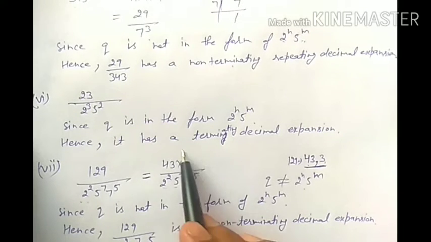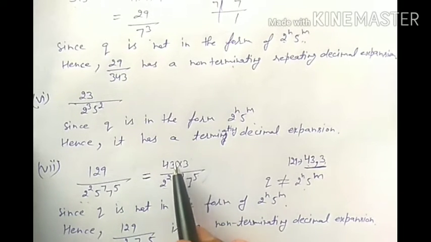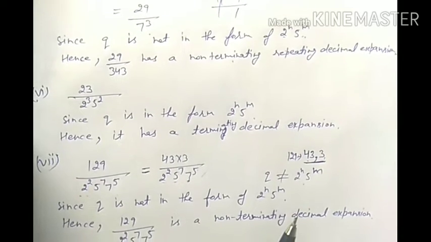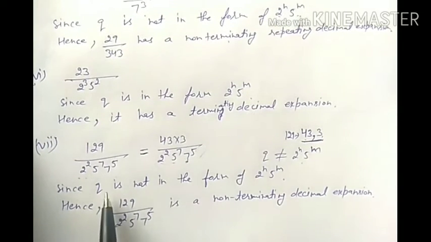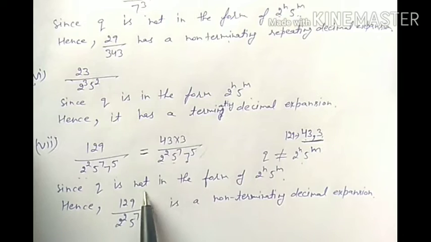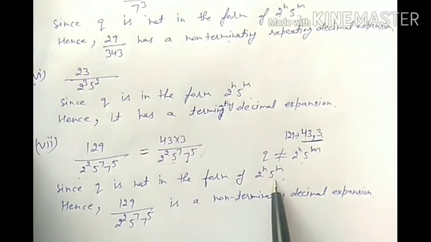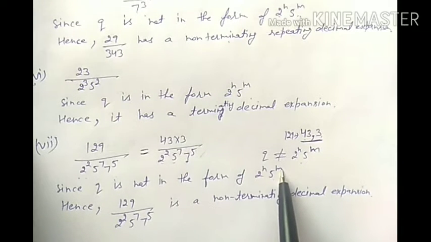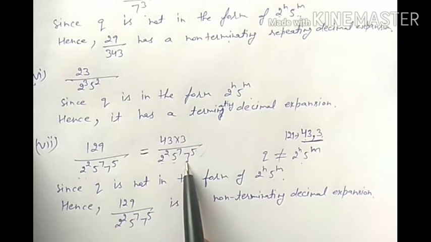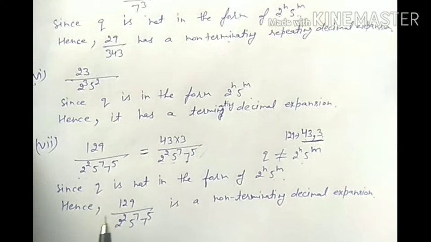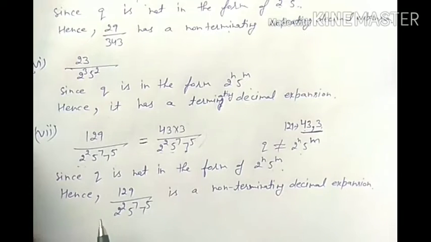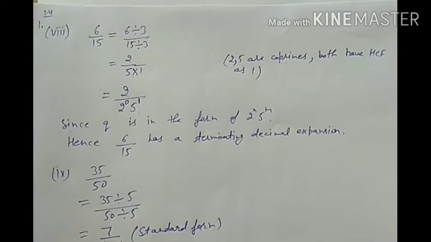So now we can see that this is in standard form. And the prime factorization of q, the denominator, is not in the form of 2 to the n, 5 to the m, because here 7 also exists. Hence, this rational number has a non-terminating decimal expansion.